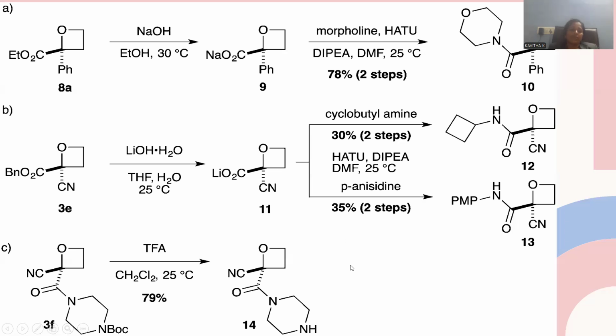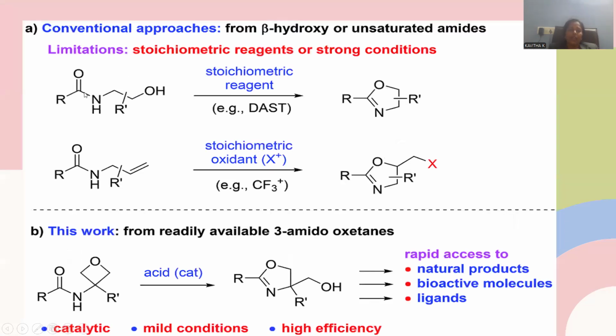This is the way the chemical reactivity is manifested for this oxetane molecule without affecting the oxetane skeleton. Now let me go for the reactivity of this oxetane molecule. These are not taken into consideration. The only reaction we are focusing on is this oxetane molecule having this amide side chain.